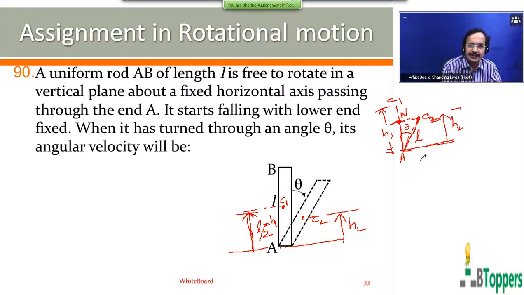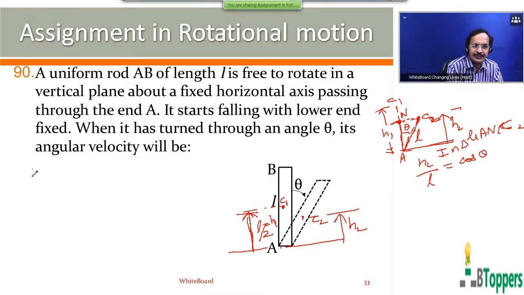From the figure you can observe that AC2N is a right angle triangle. H2 by AC2, H2 by L, is cos theta. Applying conservation of energy, the increase in kinetic energy of the rod is equal to the decrease in the gravitational potential energy of the rod.